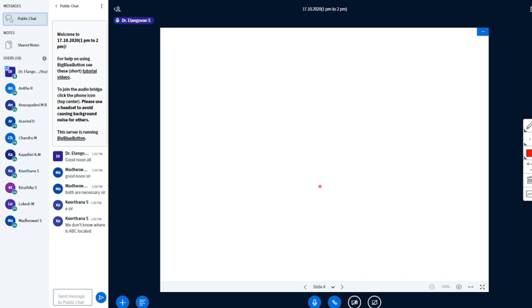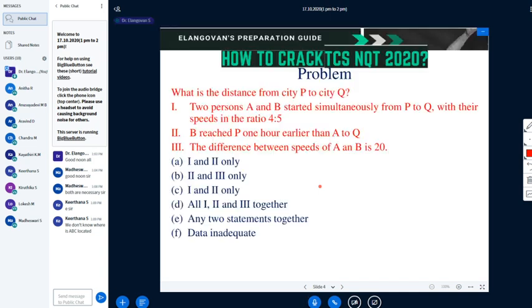Yes, it's getting loaded. What is the distance between city P to Q? Three statements are given. The first statement: two persons A and B started simultaneously from P to Q with their speeds in the ratio 4:5. The second statement: B reached Q 1 hour earlier than A. The third statement: the difference between the speeds of A and B is 20.